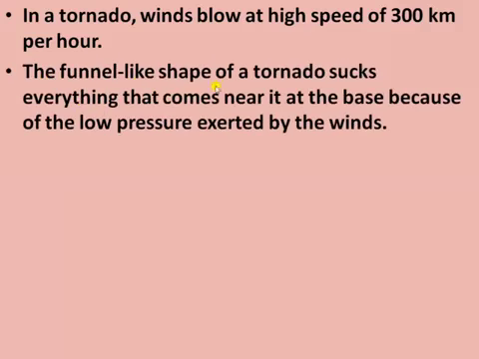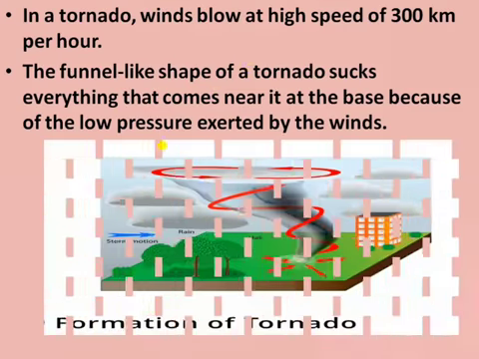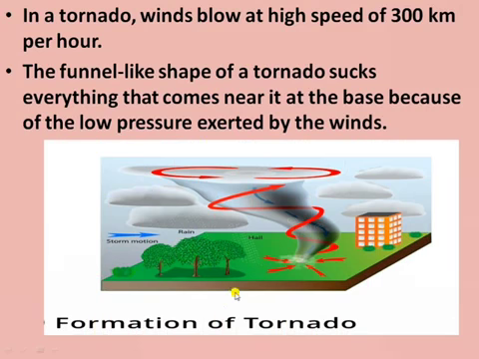And the funnel-like shape of tornado sucks everything that comes near it at the base because of the low pressure exerted by the winds. As you can see in this picture, how the formation of tornado. So, the funnel-like shape of tornado sucks everything that comes near its place. Okay, it uplifts all the things, trees, houses, because of the low pressure exerted by the wind.